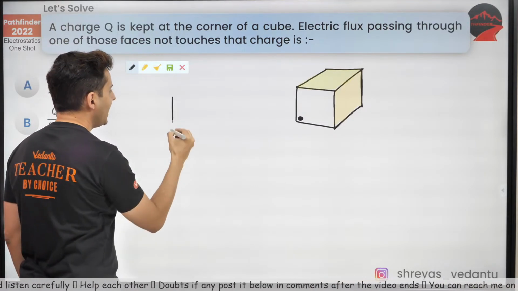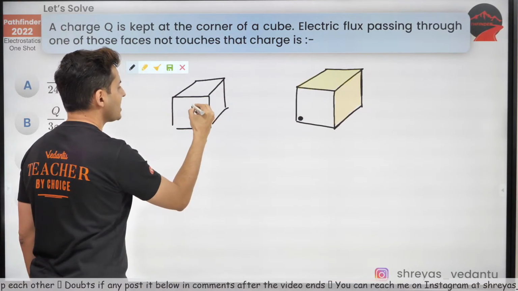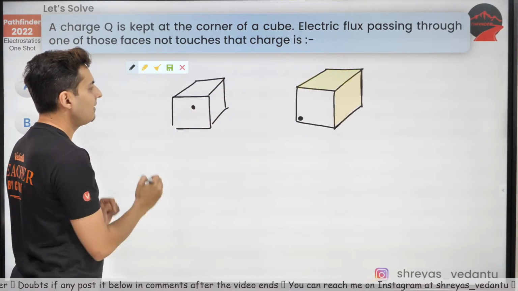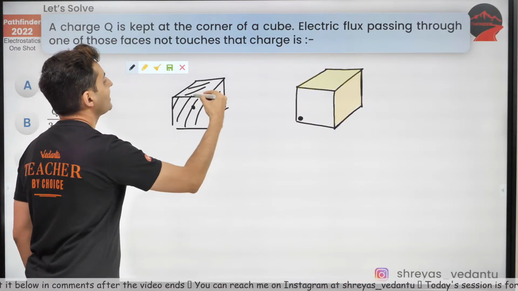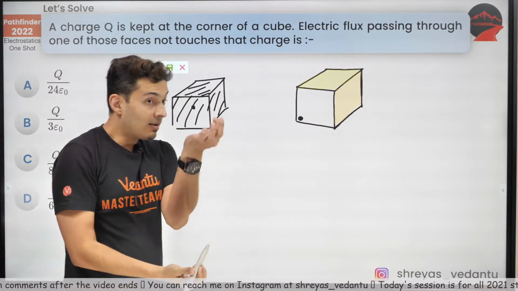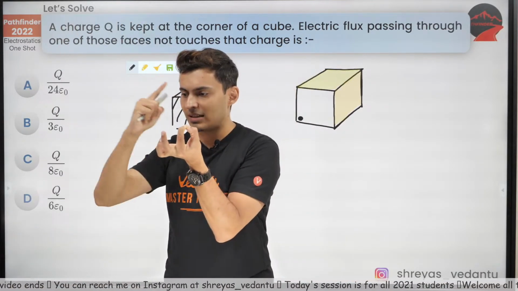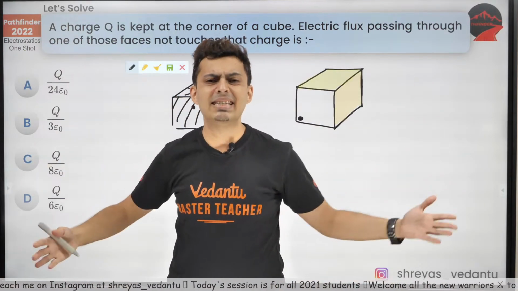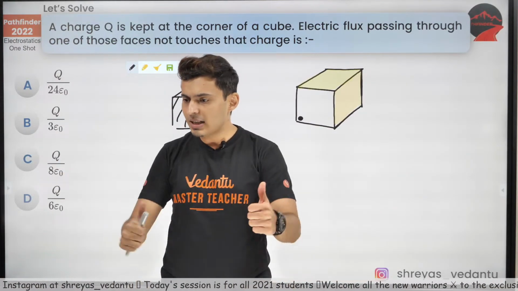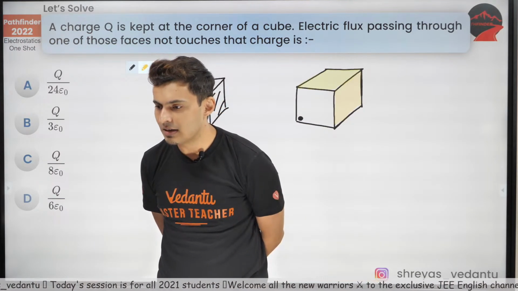If I have a cube and a charge at the center, each surface will have the same flux. If I have a charge exactly at the body center, all of those fluxes will be the same. Do you agree? Be it sides, be it top, everything will be the same. Everybody understanding this? Clear about this?